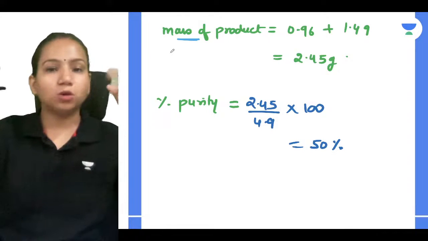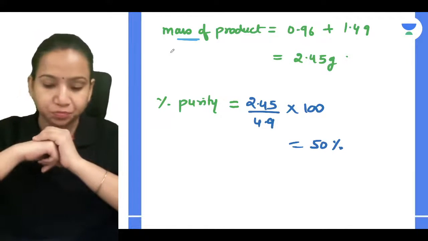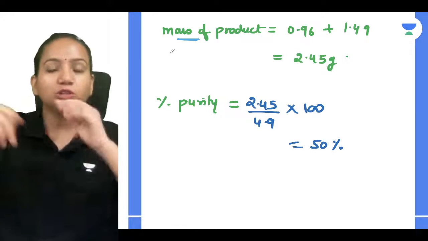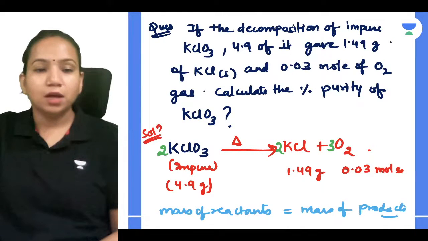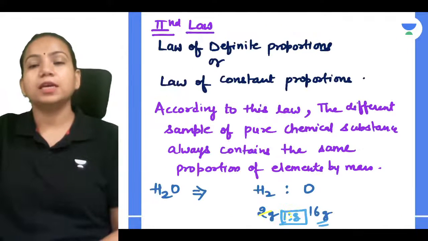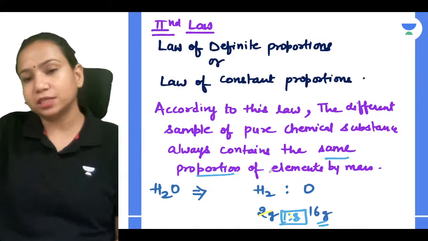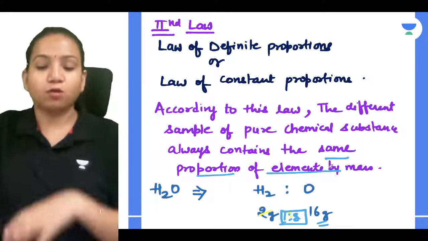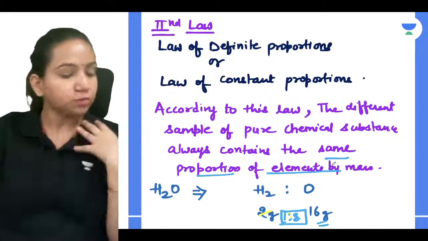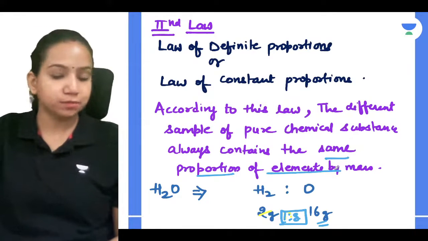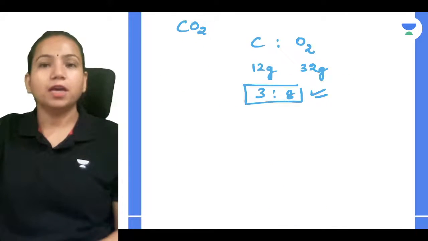So whenever carbon and oxygen combine, they always combine in a fixed proportion by mass. Any sample of a substance will always have the same proportion of elements by mass. It doesn't matter what source or place you take it from, it is not going to change. Clear, everyone?